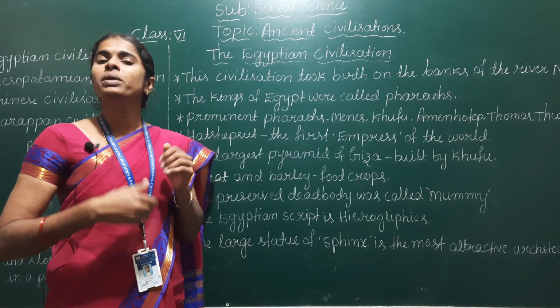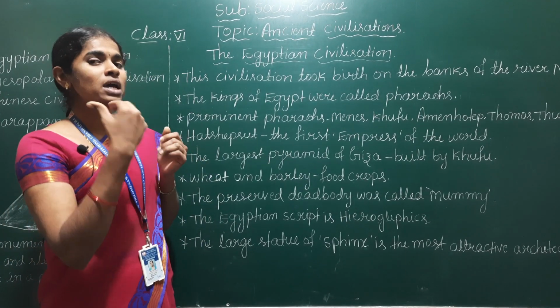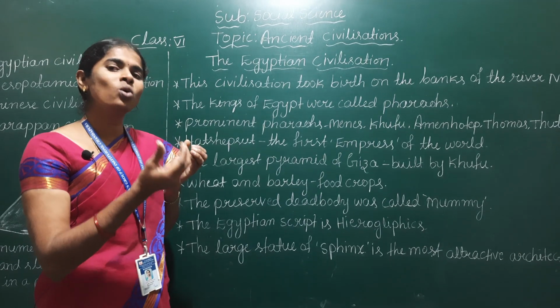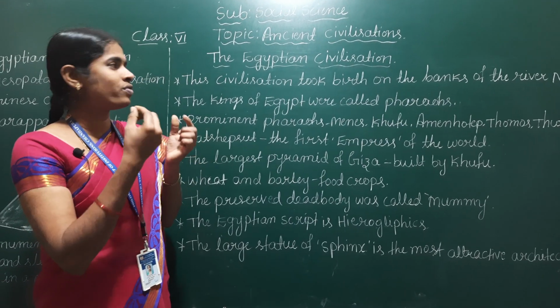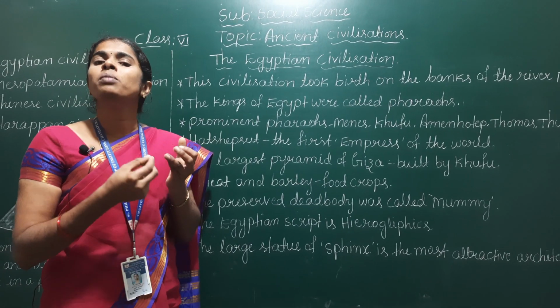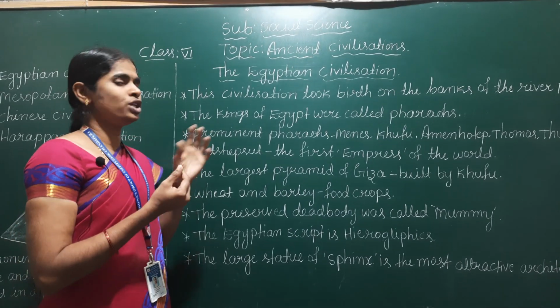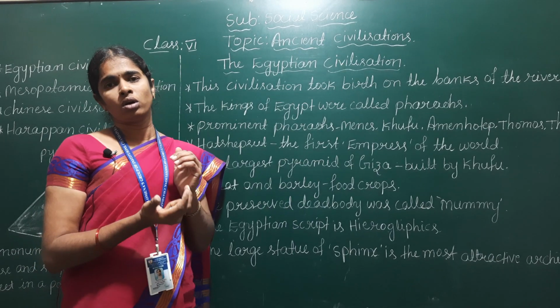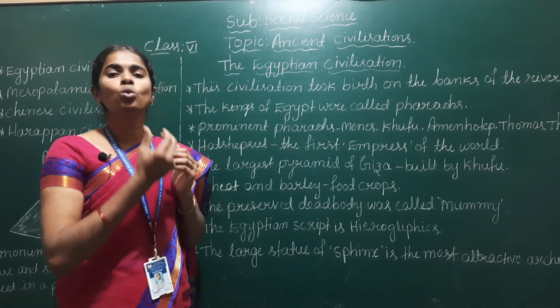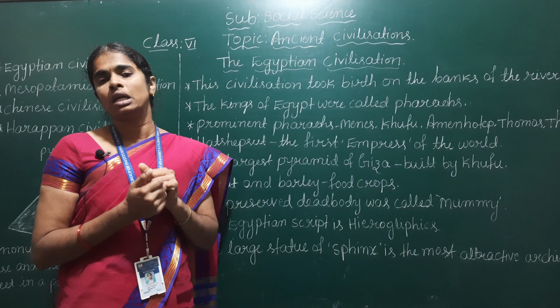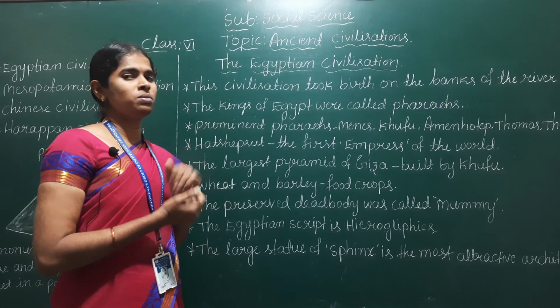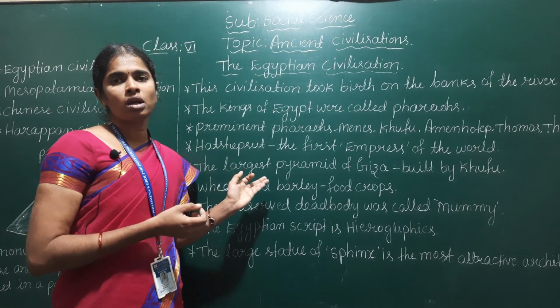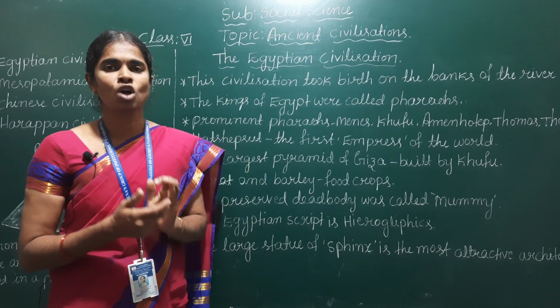But later Ptolemy declared himself the king of Egypt, and he started the Ptolemy dynasty in Egypt. And after Ptolemy, the great woman Cleopatra ruled in Egypt. She was the last ruler of Egypt. Later Egypt was merged into the province of Rome.